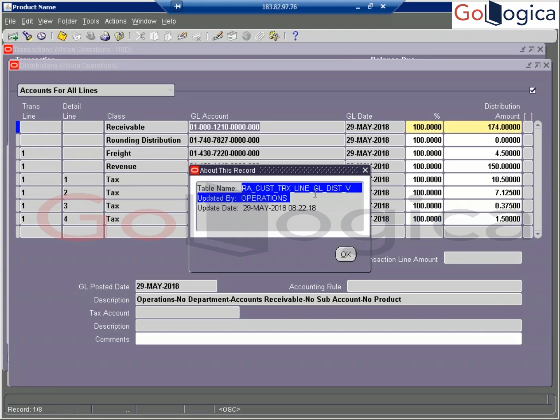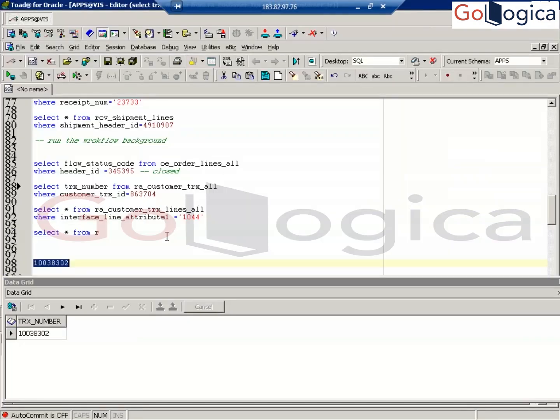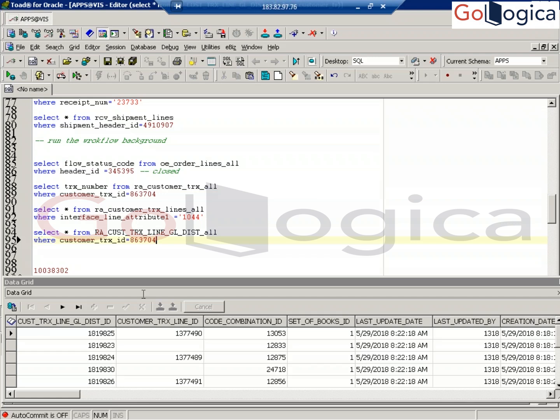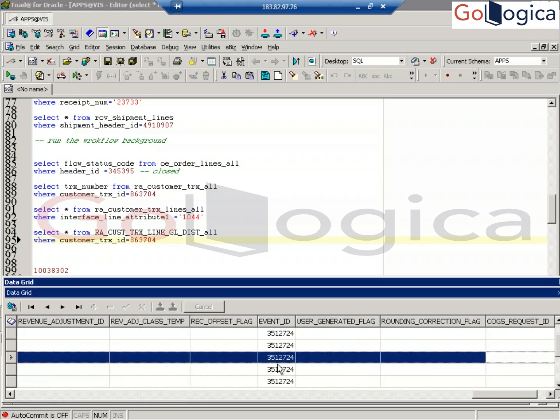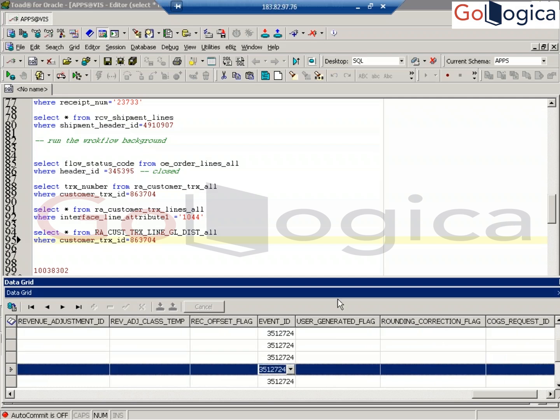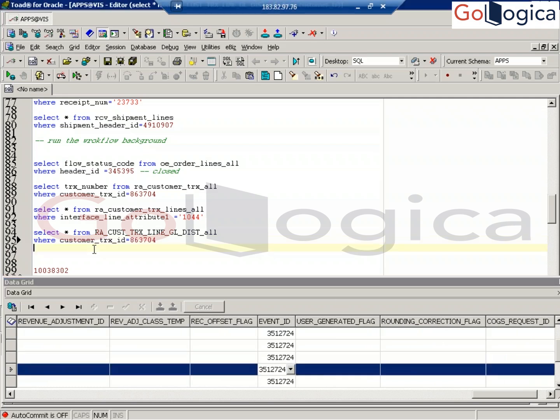This is the distributions table. Now in this table, how can we join? Customer TRX ID. Okay. Now you join with the customer TRX ID. Yes, you got it. If you move to the right side, you can see event ID. So if the event ID is generated here, now you can join with accounting tables.